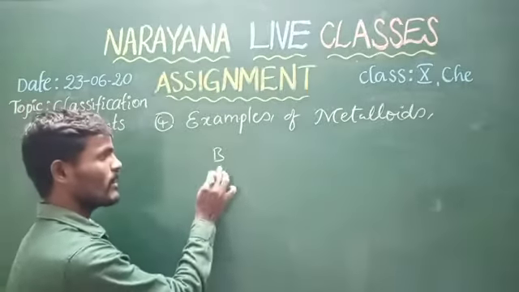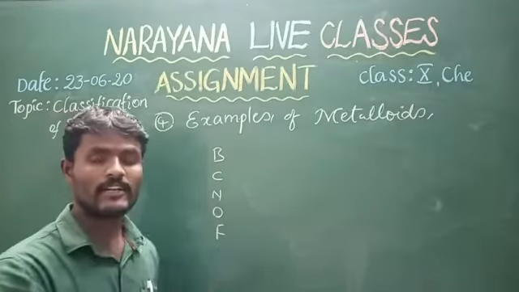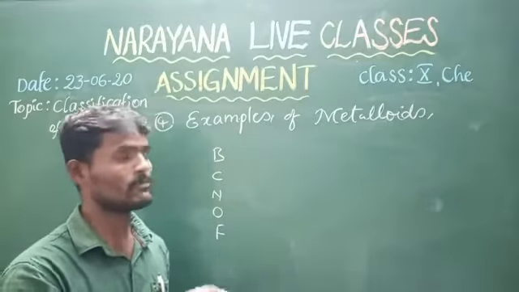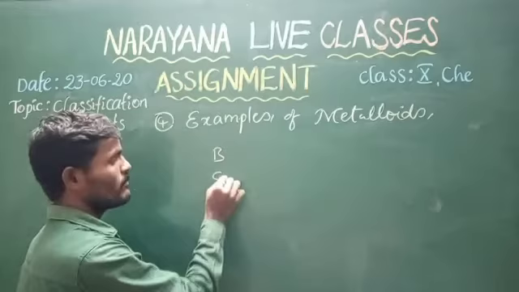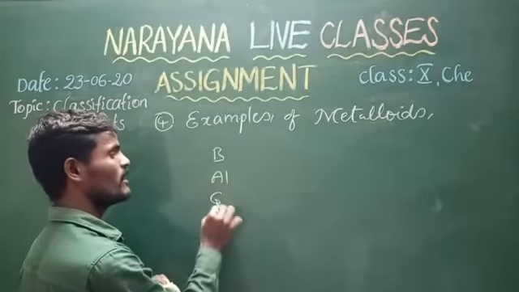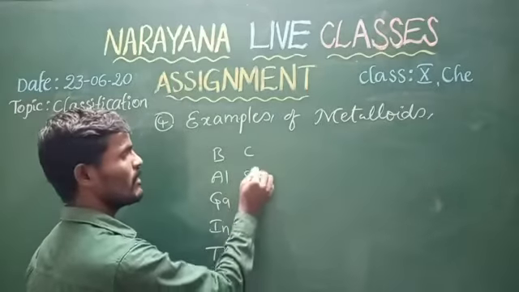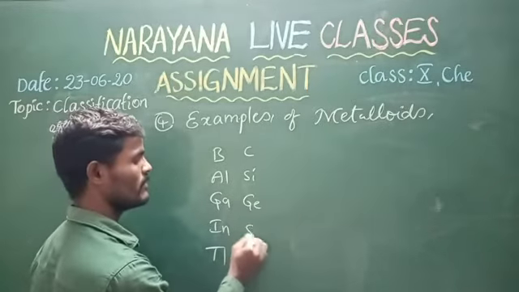Boron family: boron, carbon, nitrogen, oxygen, fluorine. First I will write the entire p block, then I will say about metalloids. Boron, aluminium, gallium, indium, thallium. Next carbon, silicon, germanium, tin, lead.